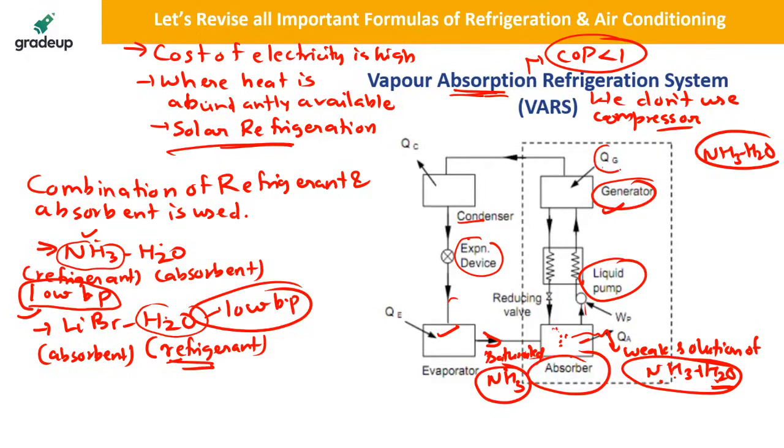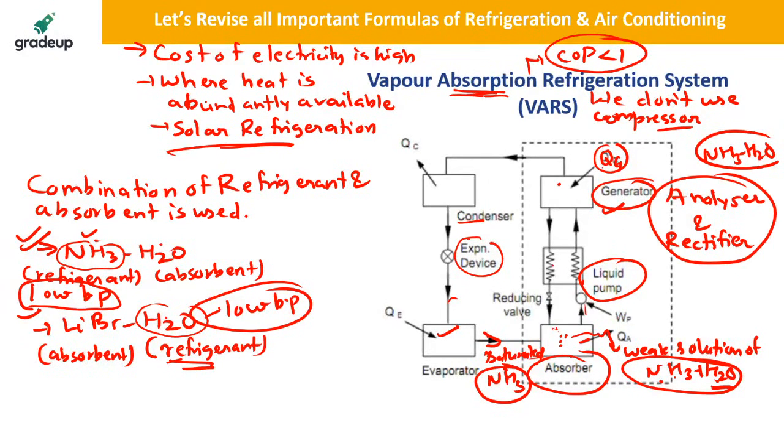In the generator, heat will be supplied, and this ammonia liquid will change into vapor because ammonia has lower boiling point than water. Some of the water will also try to change into vapor, but that will be separated by the analyzer and rectifier. These are the two components which do not allow the water to go into the condenser.